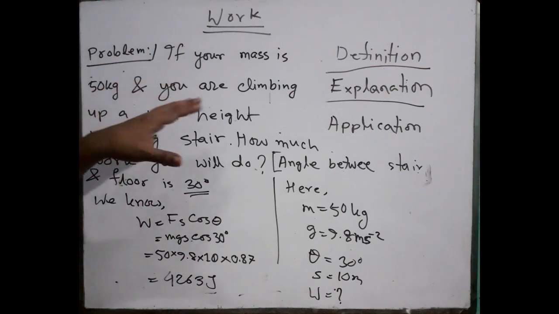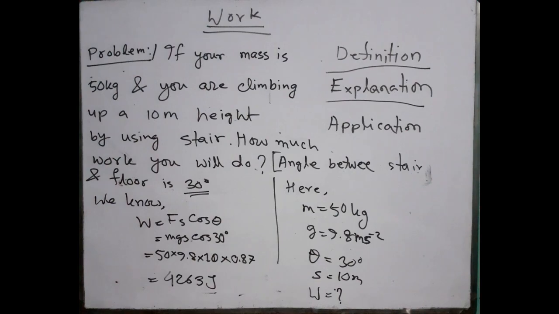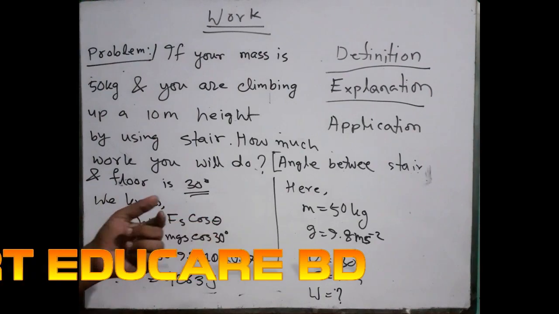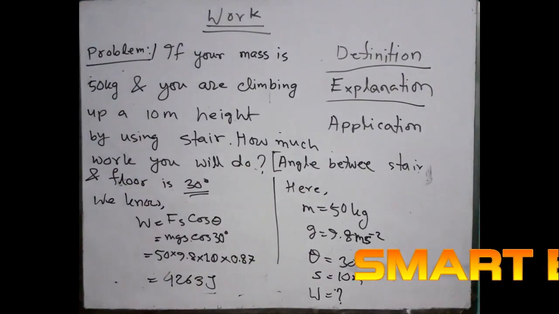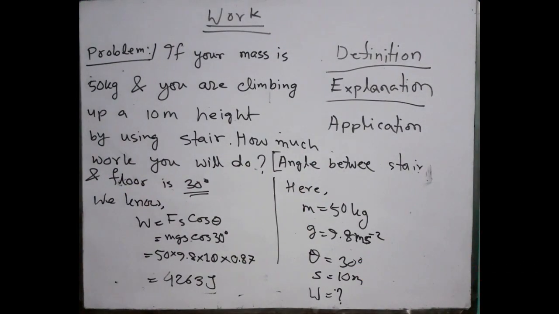So if your mass is 50 kg and you are climbing up a 10 meter height by using stair, just think about it. It is now stair, not climbing up directly. If it was climbing up directly, then there are no stairs, there is no angle, and there is no such way to measure the force in a curved way. I already told you there is a straight way and there is a curved way. In the straight way, directly we can use W equals Fs, and in a curved way we cannot use only Fs, we have to use W equals Fs cos theta. For this one, we need a measurement of theta, and already I have written here that the angle between stair and floor is 30 degree, right?